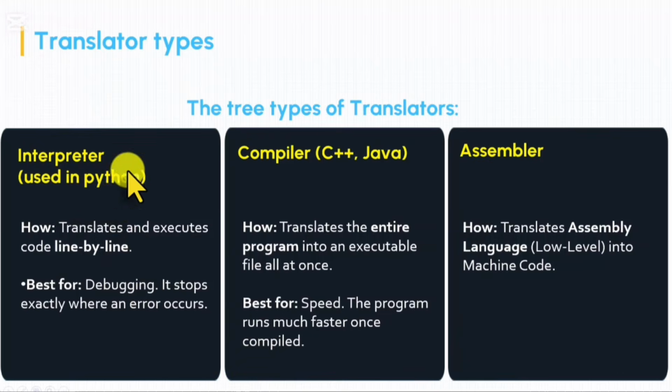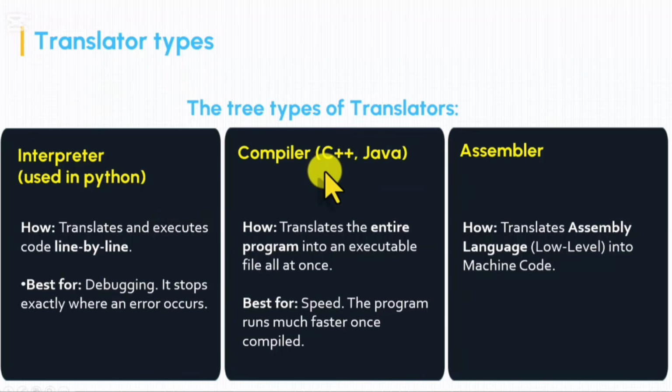Interpreters, which are used by Python, translate the code or the high-level language line by line. It reads one line, translates that, and then executes it. Then it goes to the next line. It is very good for debugging because it stops exactly where the error occurs. If you have an error at line 13, it will execute till line 12, and after that it will stop there, so you will know exactly where the error or the problem is.